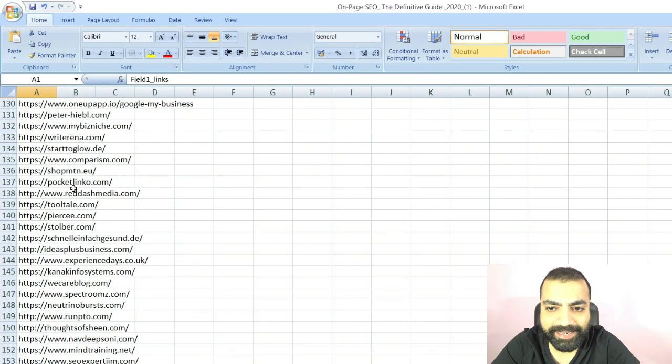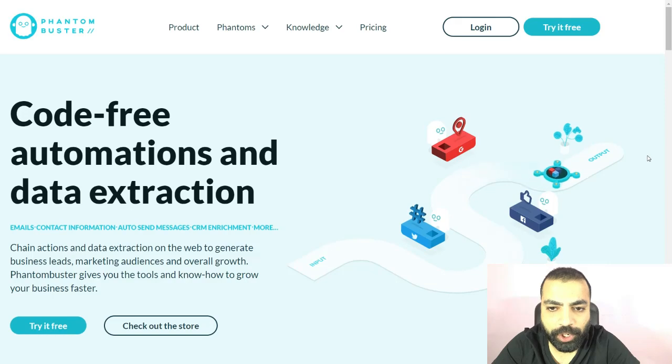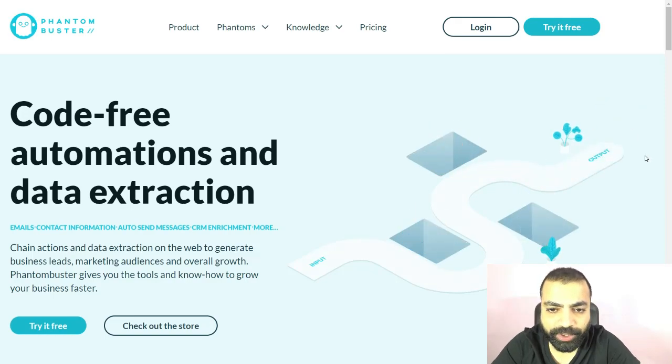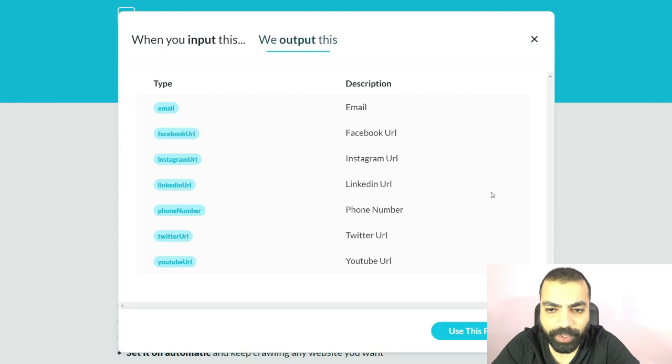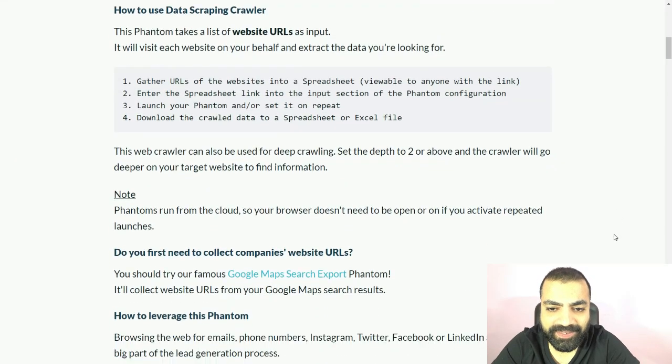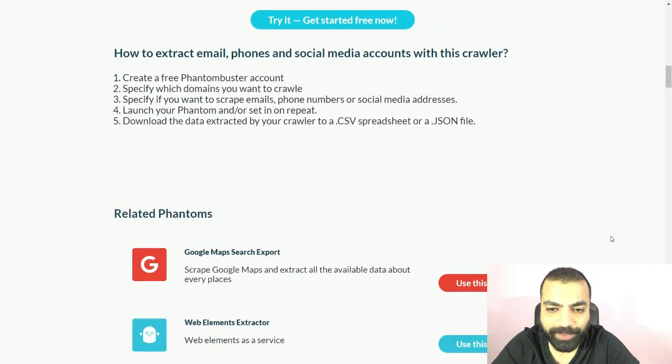To get their contact details, we will use another tool called Phantom Buster. I've linked to it through my blog, which is in the description. Just give it a list of websites and it will try to find and scrape emails, Facebook URLs, Instagram URLs, LinkedIn URLs, phone numbers, Twitter URLs, and YouTube URLs. You can use any one Phantom for free. The documentation is here on how to use it. It's pretty simple to do.